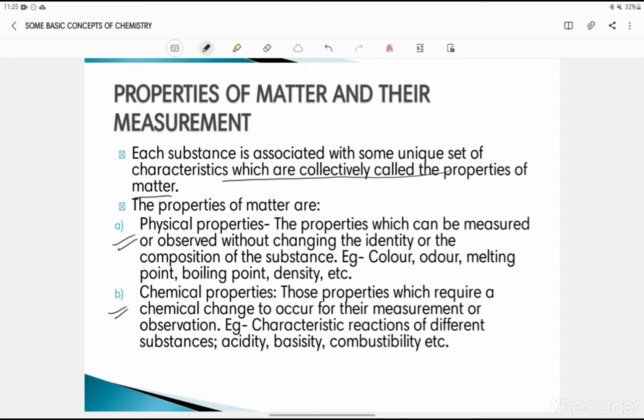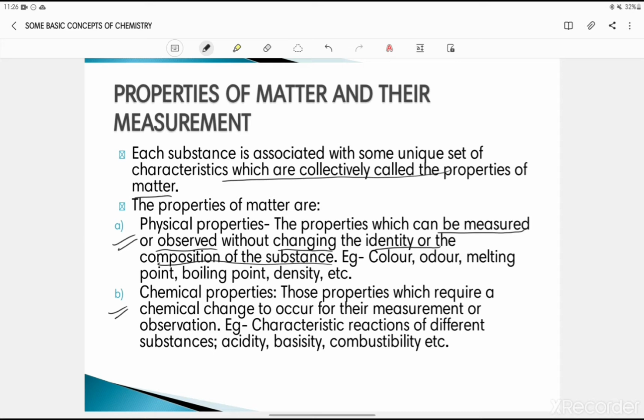Now, physical properties, what are these? These are the properties which can be observed or measured without changing the identity or the composition of the substance. It means you just have to observe it. If I ask you to tell me the characteristics of a stranger you met yesterday, you will tell me that ma'am, his or her height is this, color of hair is that, color of skin is that, etc. These are the physical properties you are describing.